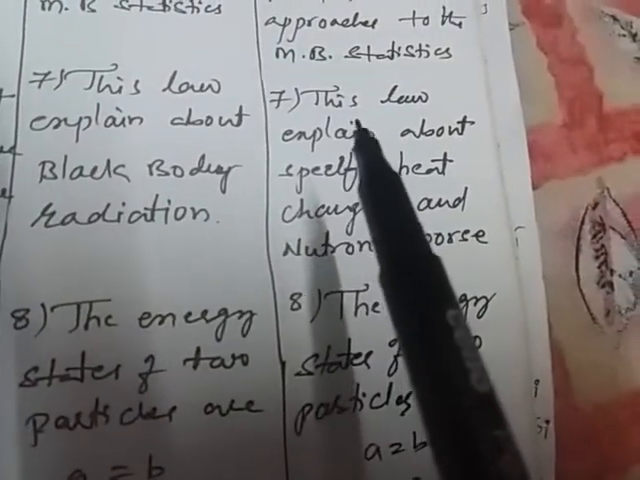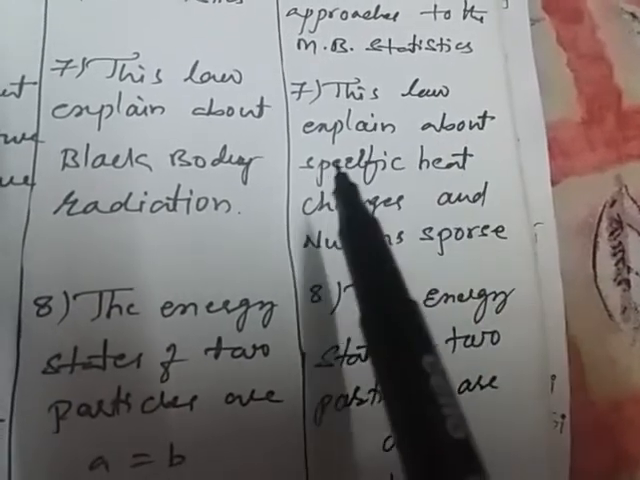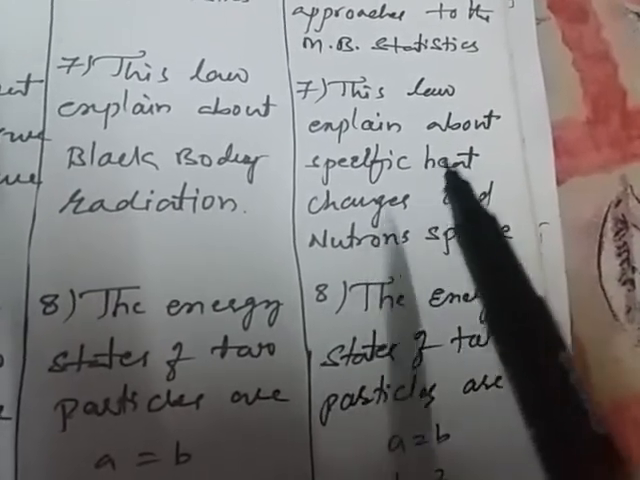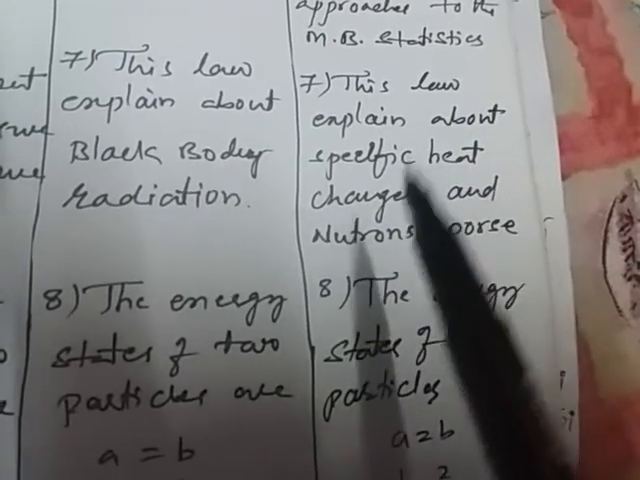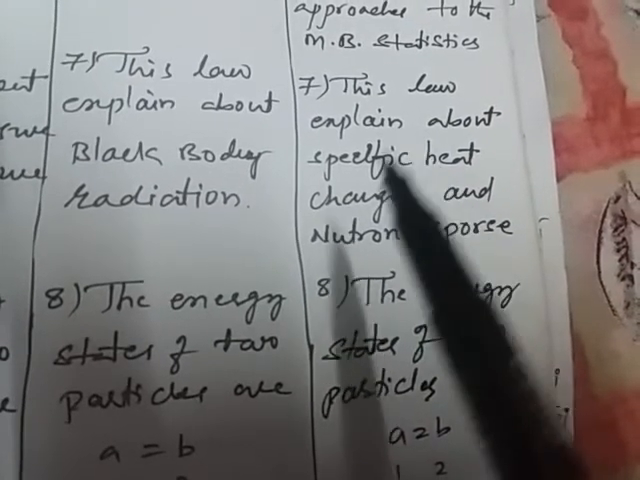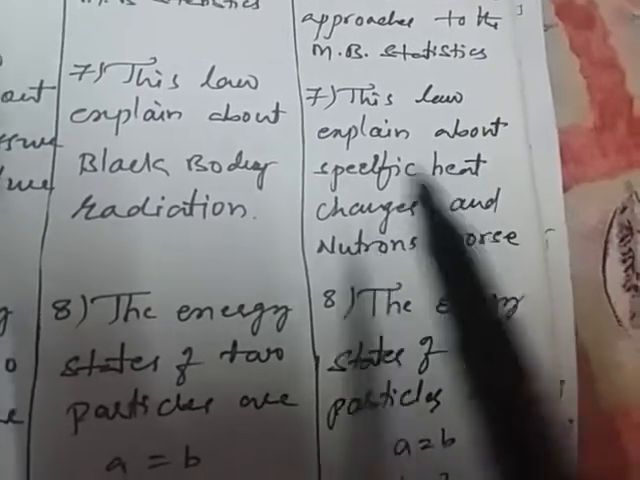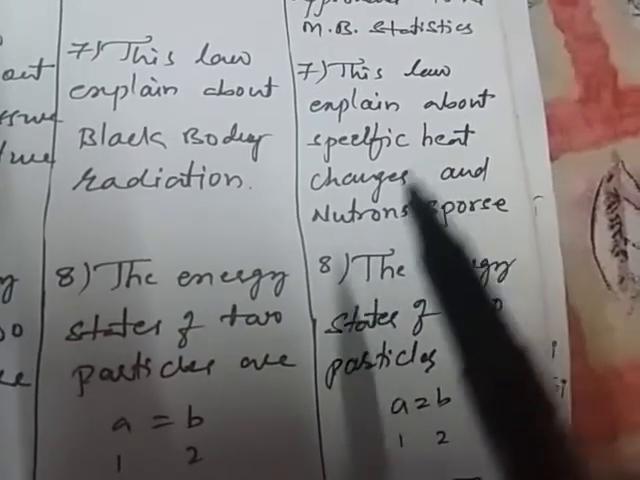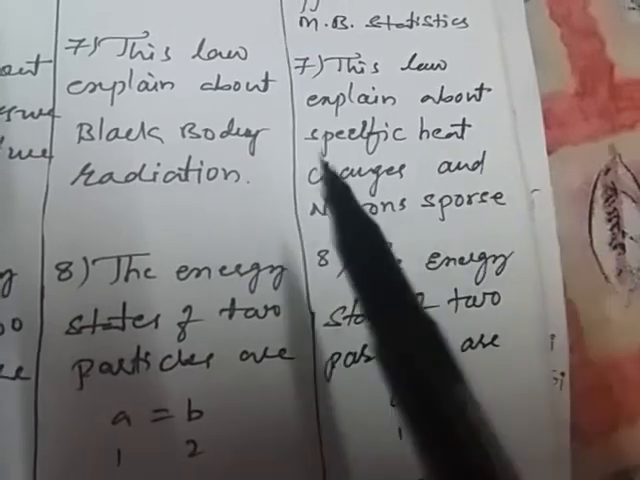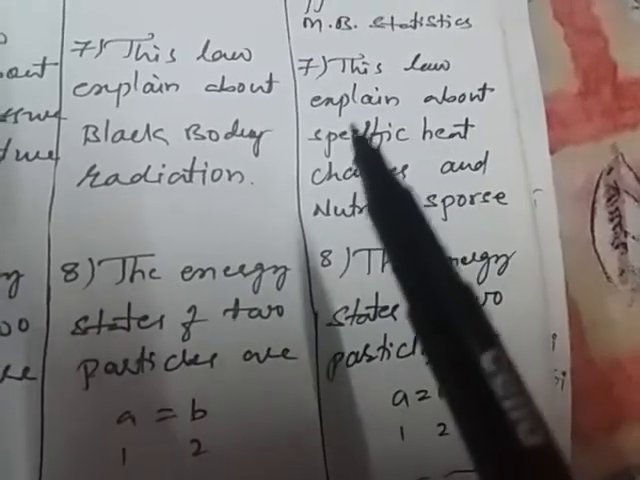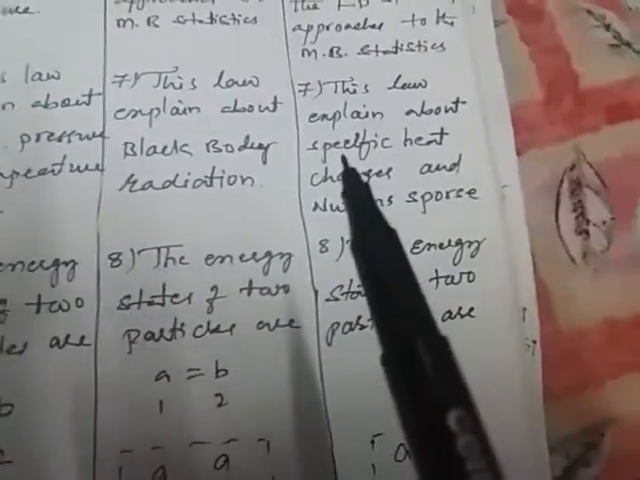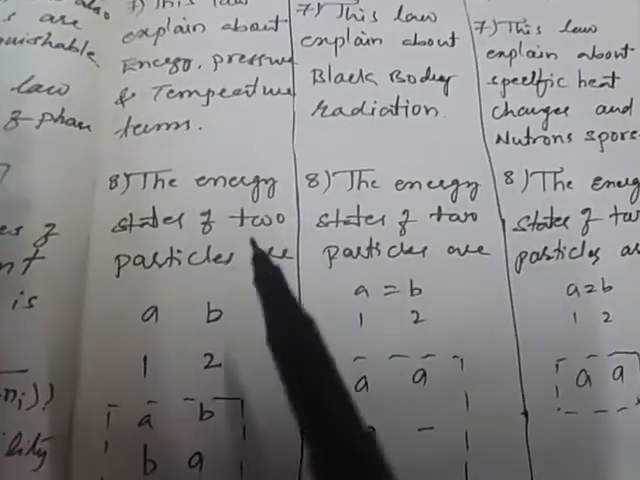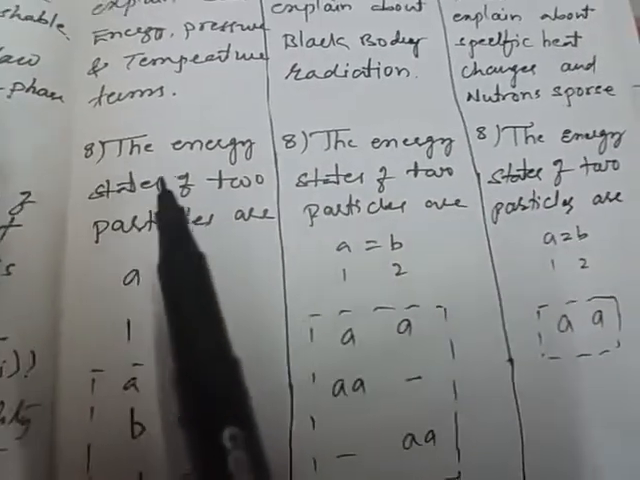Third, the Fermi-Dirac law explains the specific heat change, how the specific heat changes. That change of specific heat can be explained, and it also explains the neutron pose. How the neutrons change their properties, the neutron pose is also explained by the Fermi-Dirac distribution law.